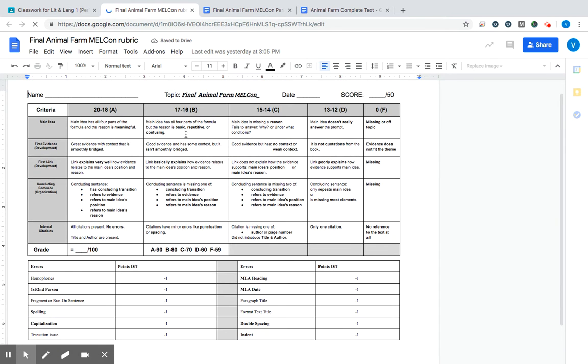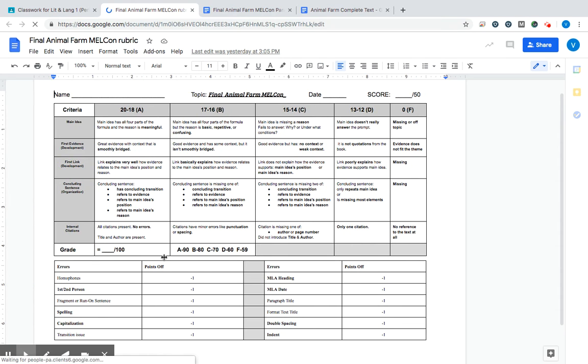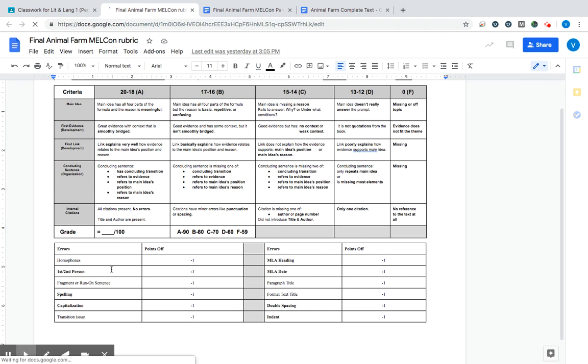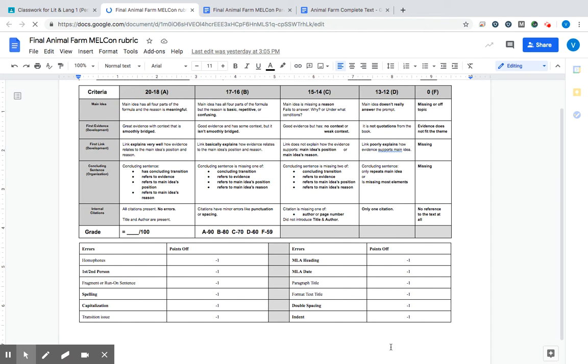You're getting a score of 0 to 20 on each area. Obviously, with it being 100 points, every 10 points is a letter grade. And then these are errors that you can lose points for. MLA stuff, proofreading stuff, things that we have definitely covered time and time again. So you're expected to complete those.